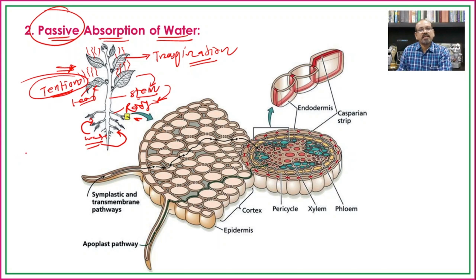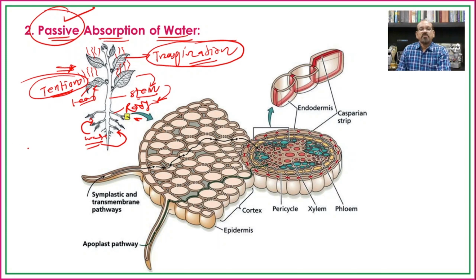So in such cases, the roots are not playing any active role in the absorption of water, because basically the tension which is created by transpiration is responsible for the entry of water from the soil to the root. Hence here there is no active role of the root cells in such a type of absorption of water, and hence it is known as passive absorption of water.